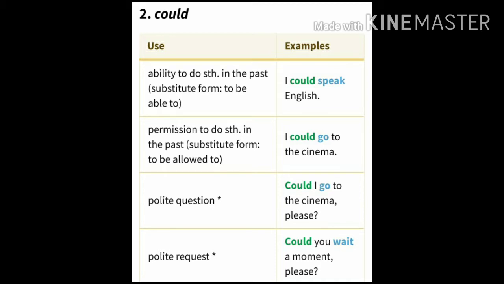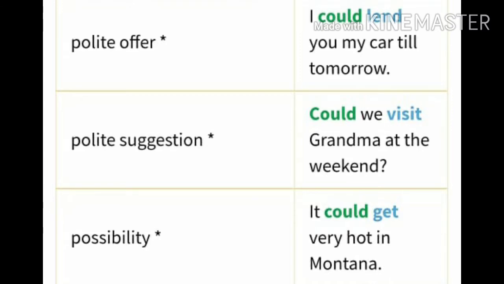And the next is polite question: Could I go to the cinema, please? It's a polite question. When it is polite request: Could you wait a moment, please? That is a polite request. And when it is polite offer: I could lend you my car till tomorrow. Polite suggestion: Could we visit grandma at the weekend?